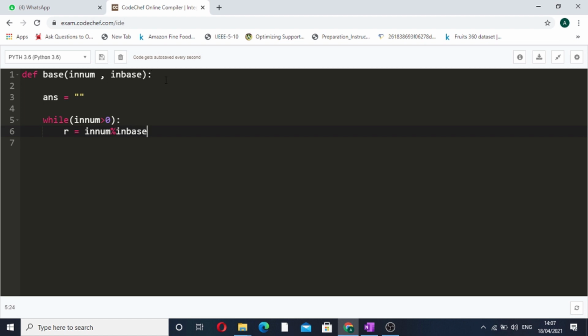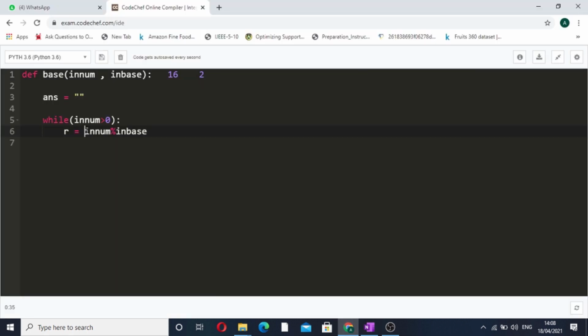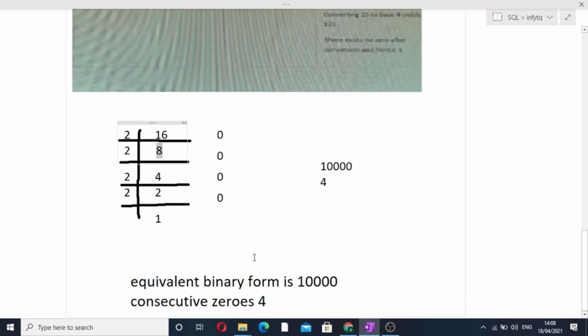Let's just run it on an example. Let's suppose our enum is 16 and our base is 2. For taking the remainder, we first take the remainder of 16 when divided by 2, and then we will actually divide it by 2. So first we do r is equivalent to enum mod in base. Then we add this particular remainder to our answer string. And how will we add it? We have to add every remainder in the opposite order, that is, the last remainder should come first, and the second last should come at the second position.